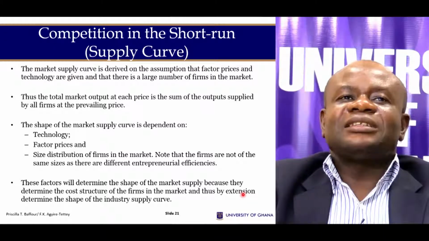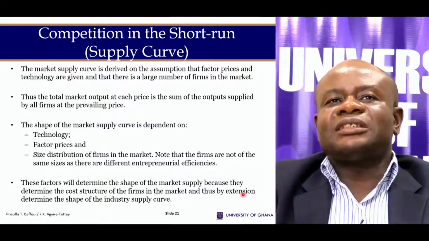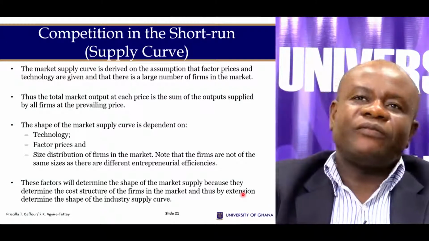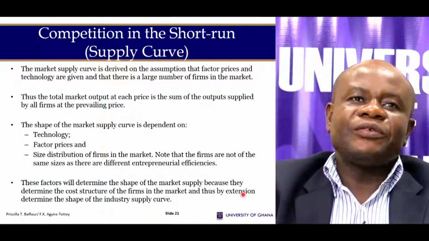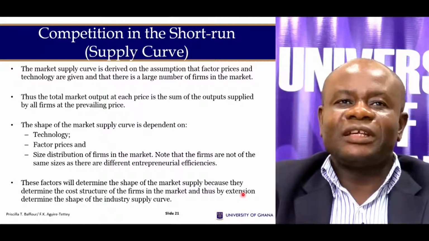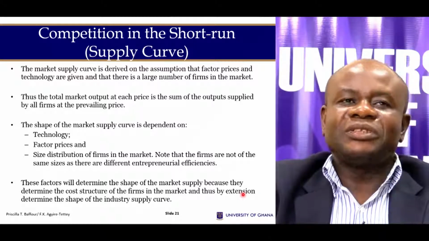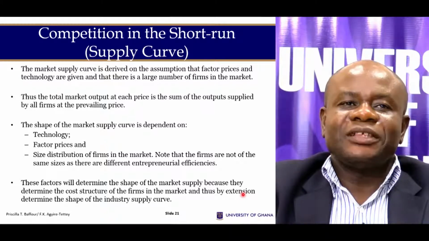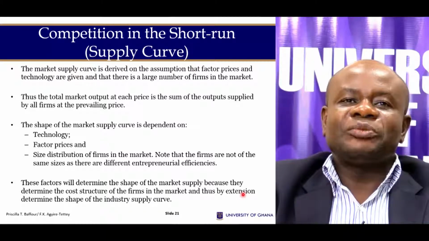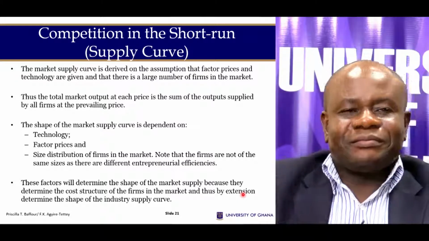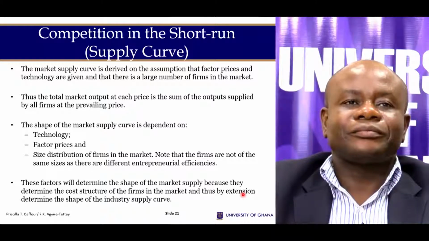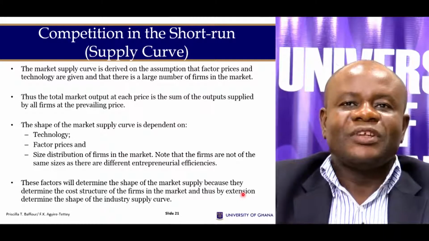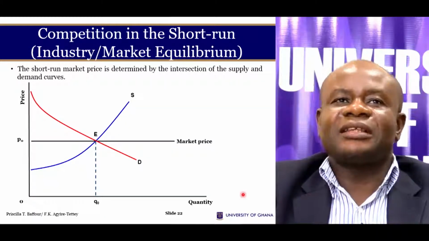Thus, the total market output at each price is a sum of the output supplied by individual firms at the prevailing price. And these, we've said, are determined by technology, factor prices, and the size and distribution of firms in the market. And these factors will determine the market supply.